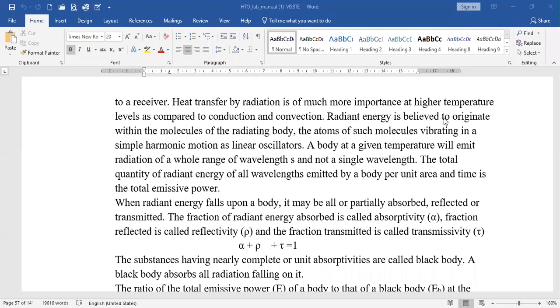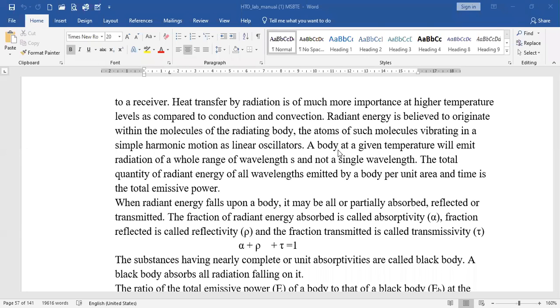Then radiant energy is believed to originate within the molecules of the radiating body, the atoms of such molecules vibrating in a simple harmonic motion as linear oscillators. So as we discussed, radiation is one of the phenomena in heat transfer where there is no media. So without any media, with the help of electromagnetic waves, if the heat is going to transfer, then that vibration energy plays a vital role in the radiation phenomena.